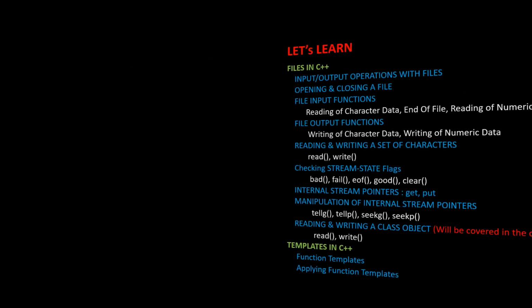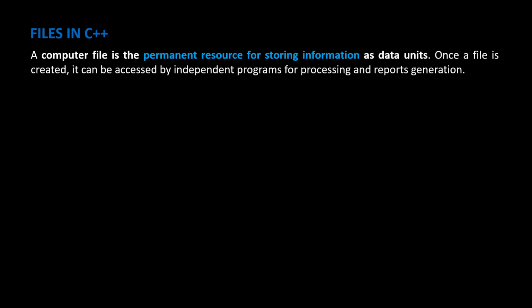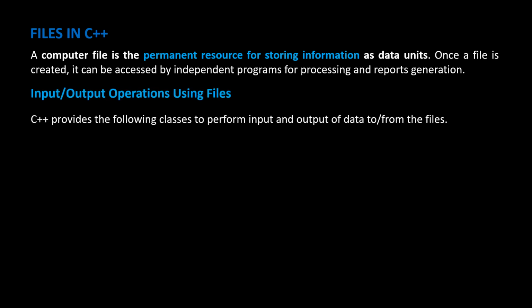Files in C++. A computer file is the permanent resource for storing information as data units. Once a file is created, it can be accessed by independent programs for processing and reports generation. Input-output operations using files. C++ provides the following classes to perform input and output of data to or from the files.